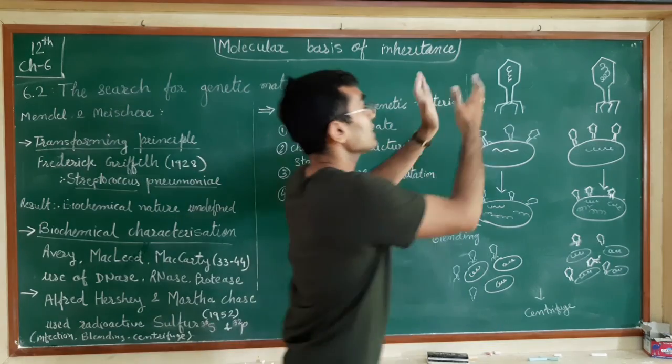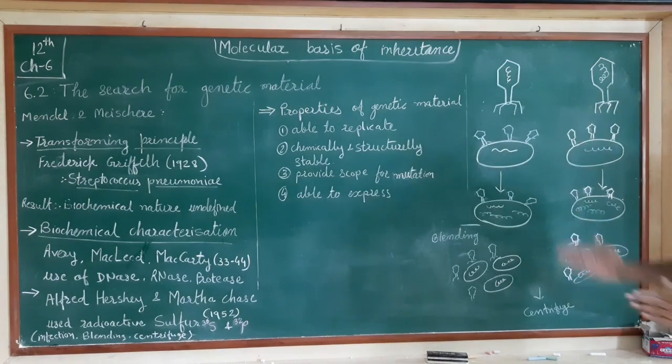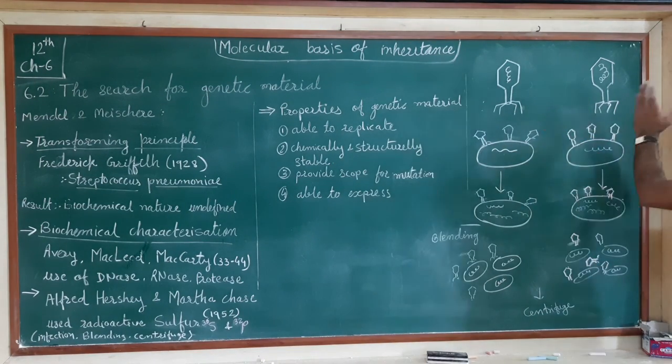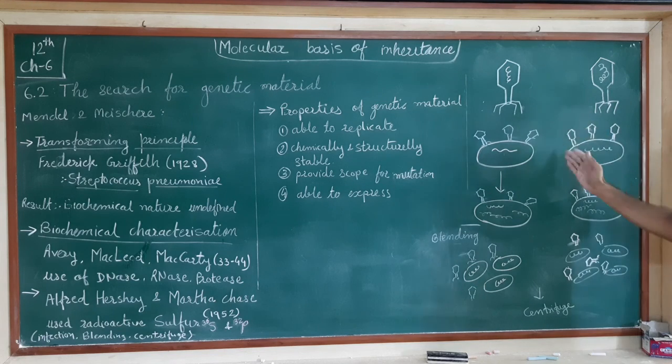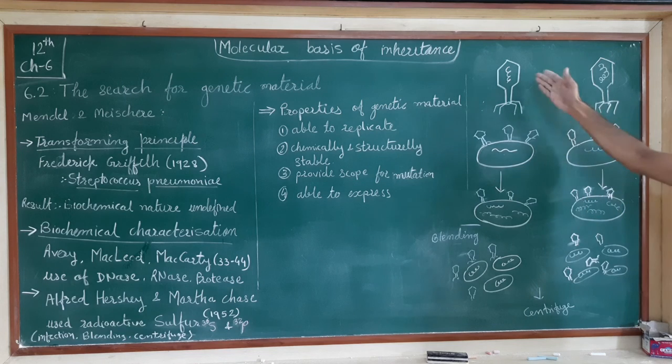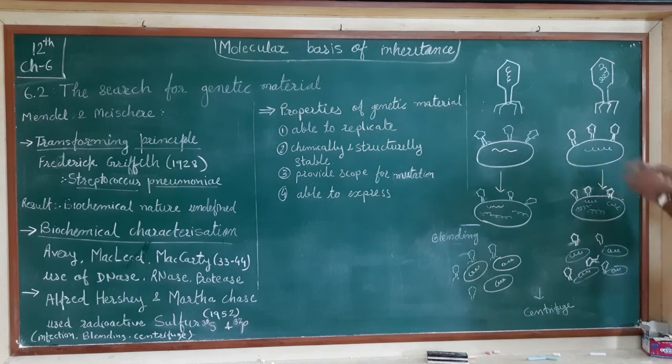So here two different radio-labeled viruses are there. This is the S label and this is the P label. S is present in the coat, that's why the protein coat will be radioactive. Here the DNA material inside these phages will be radioactive.